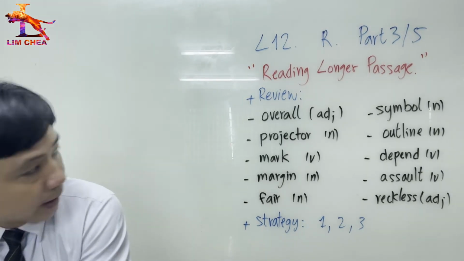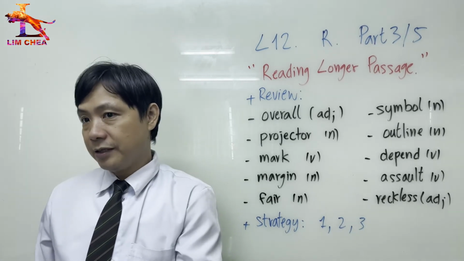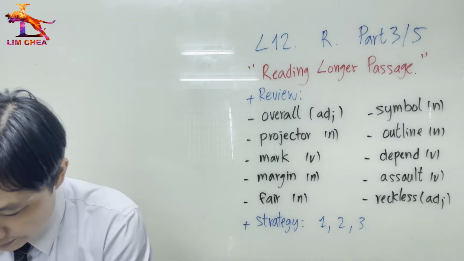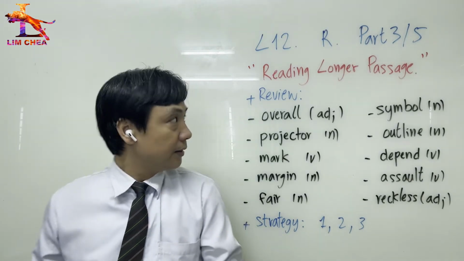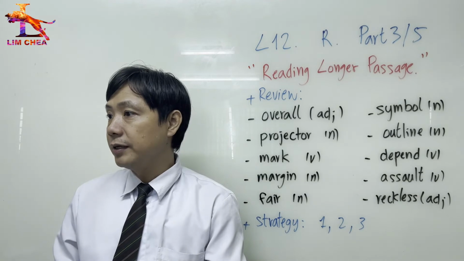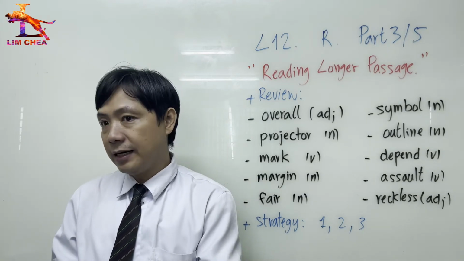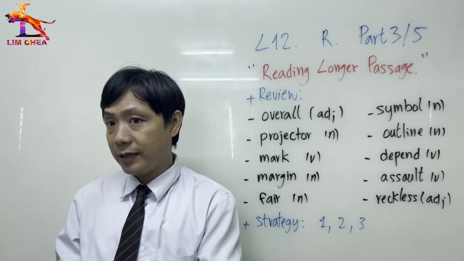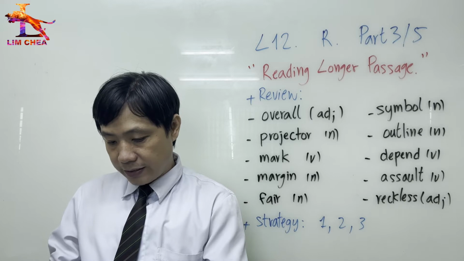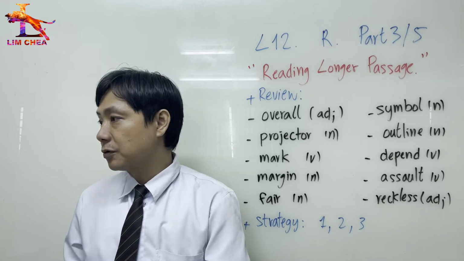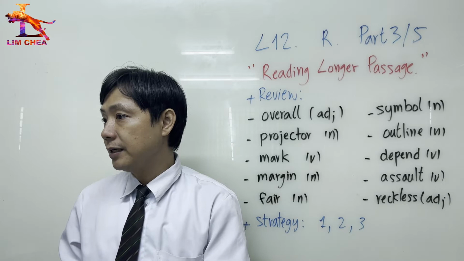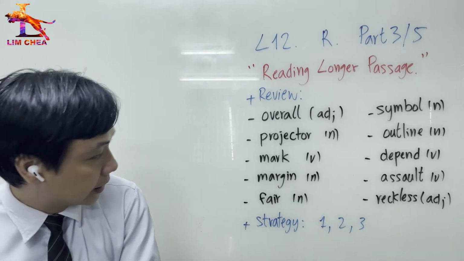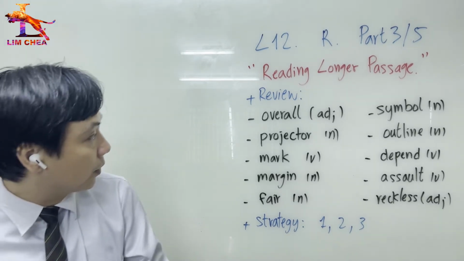So today we will study a very long passage. We have study strategies here. The first strategy, we study about newspaper and website. So reading a long passage, how can we read a newspaper and website? And second strategy, we study about feature articles in newspaper, magazine, and website also, right? And strategy C, we study about a chapter or section of a textbook. So what is the format of a chapter and section of a textbook that we read every day, right? 3 kinds of strategy. So before we start, let's go to our vocabulary first.